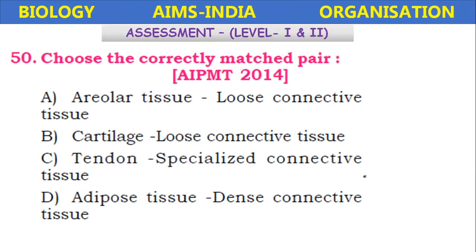Choose the correctly matched pair. AIPMT, All India Pre-Medical Test. Areolar tissue, loose connective tissue. Cartilage, loose connective tissue. Tendon, specialized connective tissue. Adipose tissue, dense connective tissue. So here areolar tissue and adipose tissue, these two are loose connective tissue. So here according to matching, A option is correct. Areolar is the loose connective tissue.